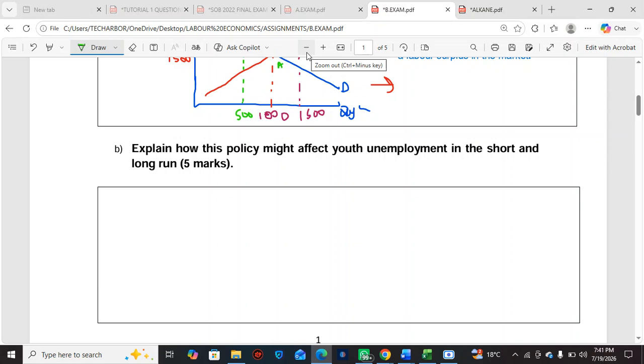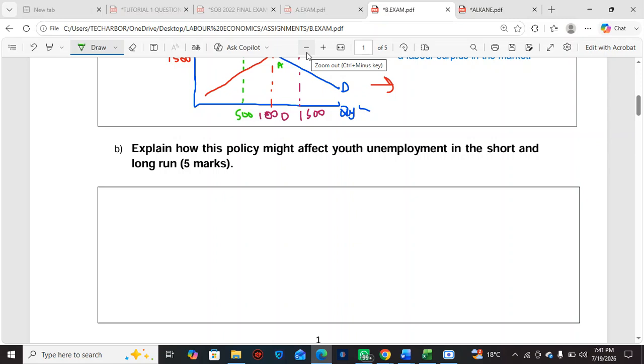So those businesses might cut existing workers. Two things are happening here. The minimum wage has increased and a lot of people are interested in getting that job, but at the same time, businesses are laying off workers.